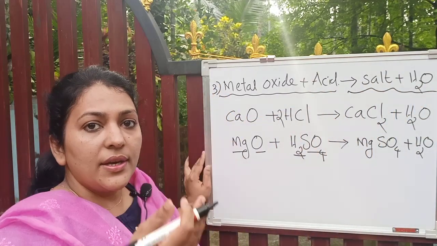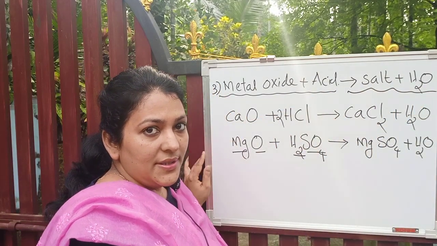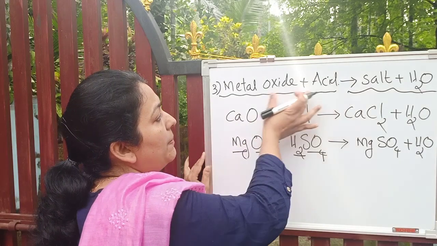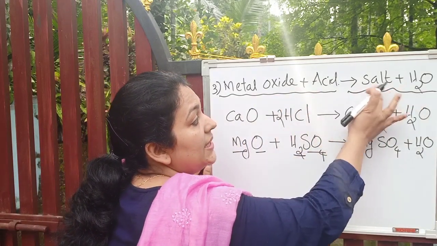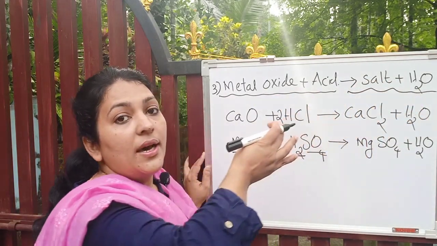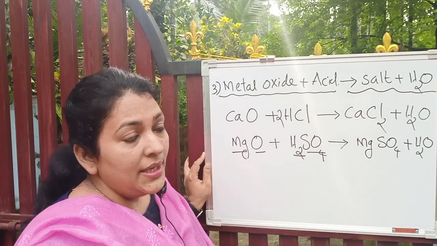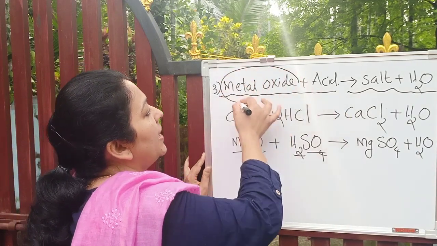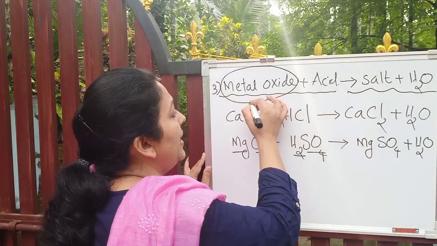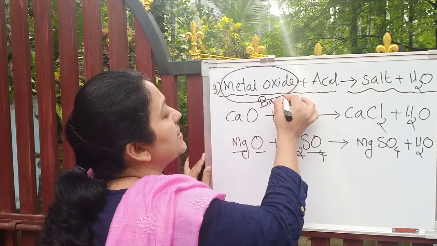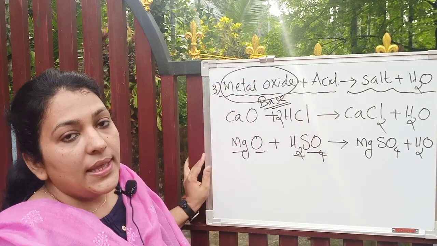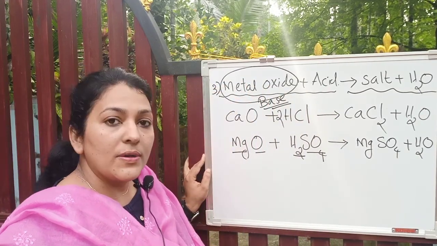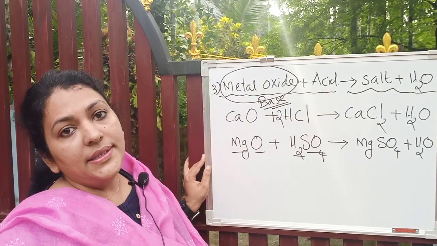Have you seen this reaction just before? When an acid and a base react with each other, the same products are produced, isn't it? Therefore, here also the metal oxide is acting like a base. So we can say that all metal oxides are basic in nature.